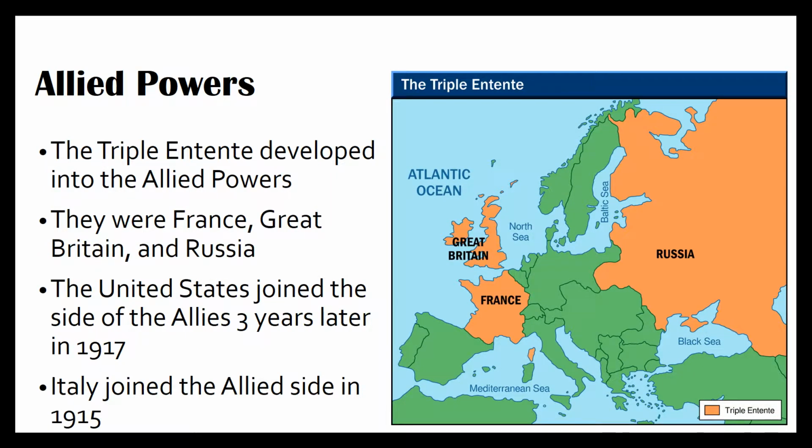The Allied Powers. The Triple Entente developed into the Allied Powers. They were France, Great Britain, and Russia. The United States joined the side of the Allies 3 years later in 1917. Italy joined the Allied side in 1915. So if you look here to the right, this is the map of the Triple Entente, which would develop into the Allied powers. We have Great Britain, France, and Russia highlighted in orange.